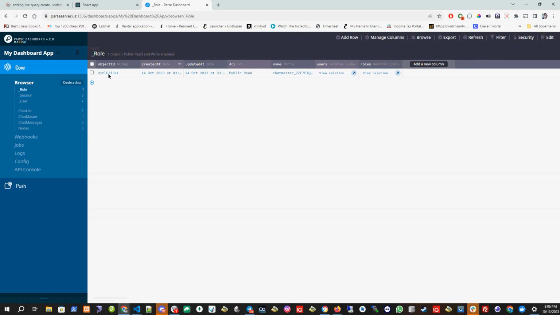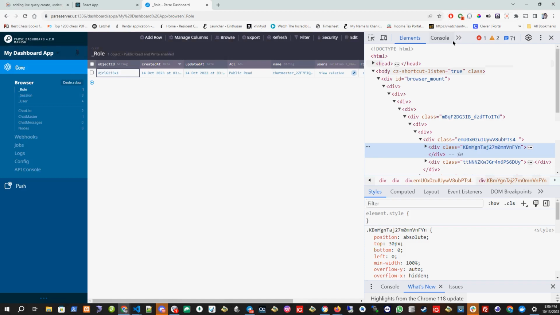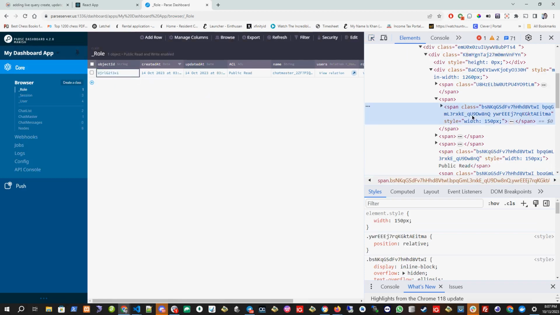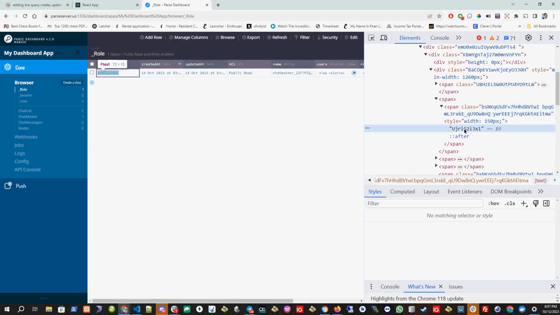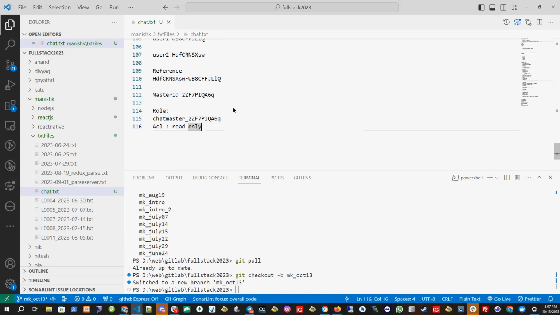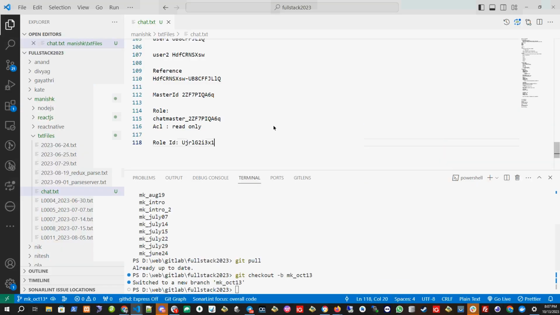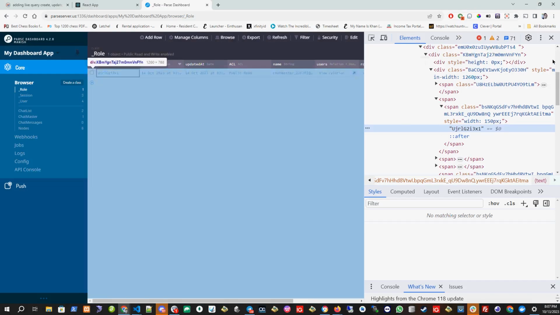I also want to see the role ID here. So let me save this also in my notes. Okay, so here I will put role ID. Okay, this is the role ID.